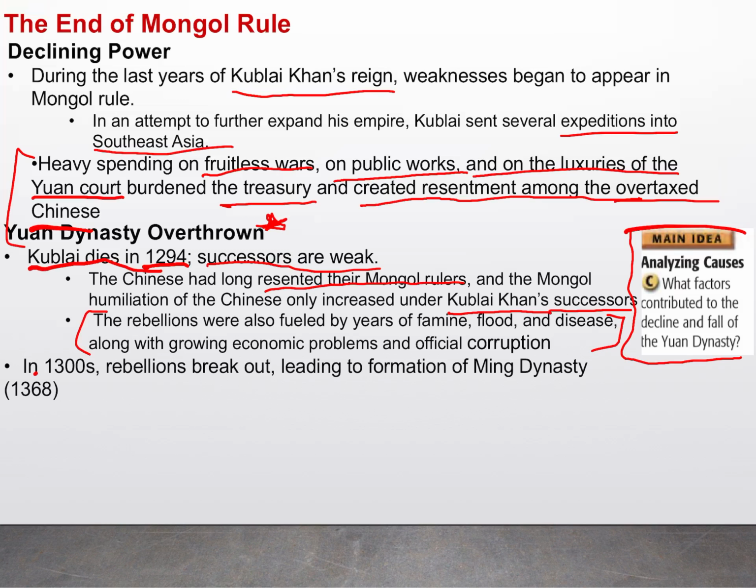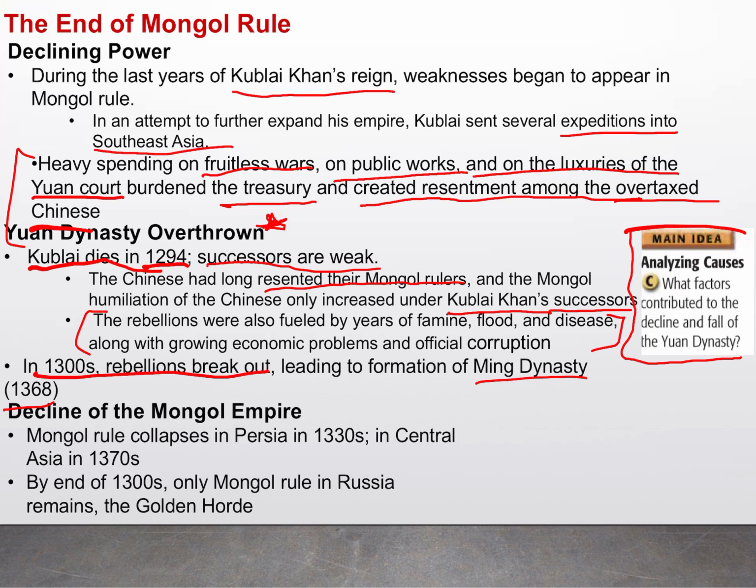Now in the 1300s, these rebellions broke out, leading to the formation of the Ming Dynasty all the way in 1368, right? So not only was the Yuan dynasty in China overthrown, remember, at a certain point there were four khanates that were separated by different regions, as in the Mongols had basically separated themselves into different groups all over Asia and parts of Europe. So in China, they were thrown out by 1368, but the Mongols had lost their power in Persia in the 1330s, and in the rest of Central Asia by the end of the 1370s, right? And then by the end of the 1300s, the only Mongol rule still remaining was the Golden Horde in Russia, which we talked about in the previous chapter.